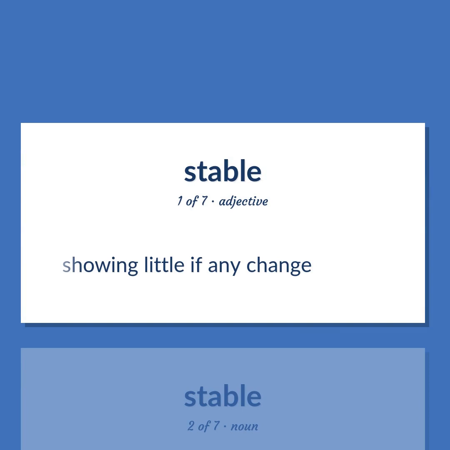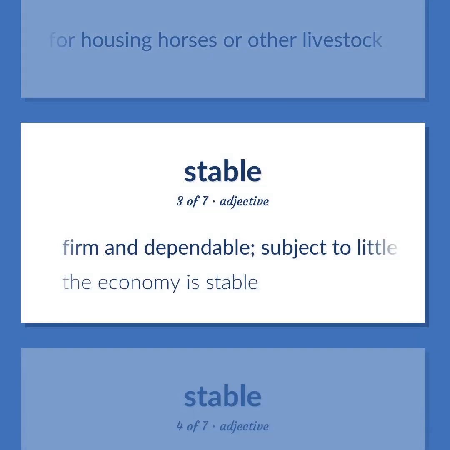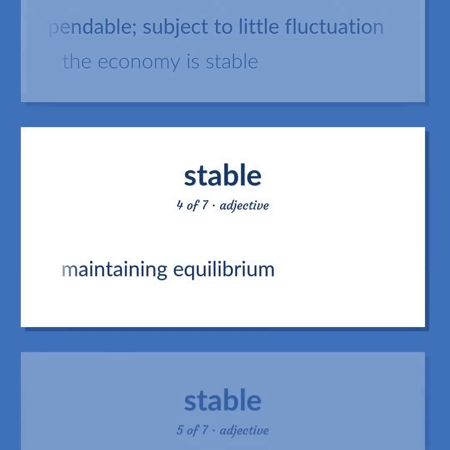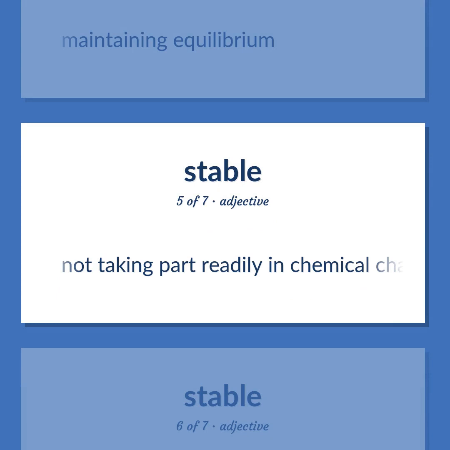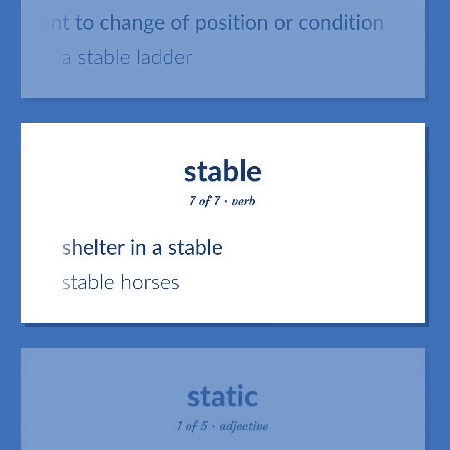Showing little if any change. A farm building for housing horses or other livestock. Firm and dependable, subject to little fluctuation. The economy is stable. Maintaining equilibrium. Not taking part readily in chemical change. Resistant to change of position or condition. A stable ladder. Shelter in a stable. Stable horses.